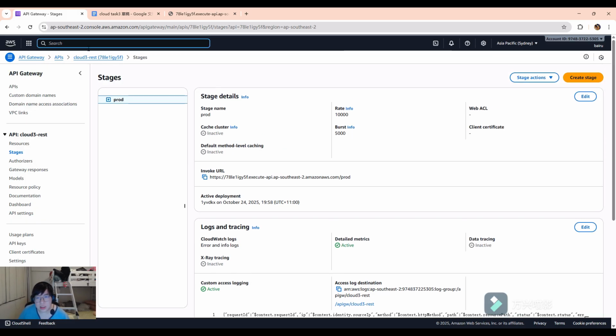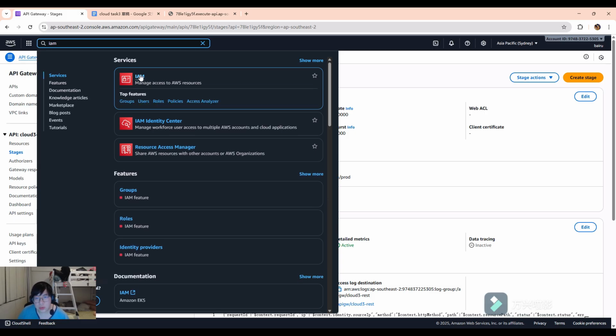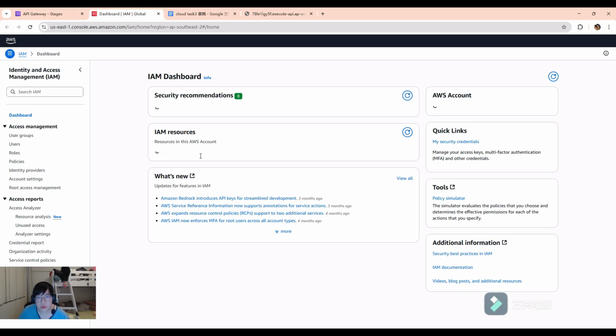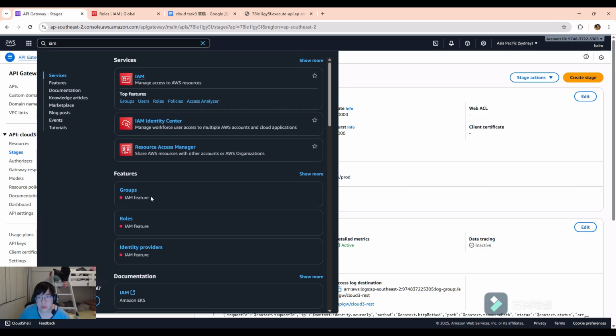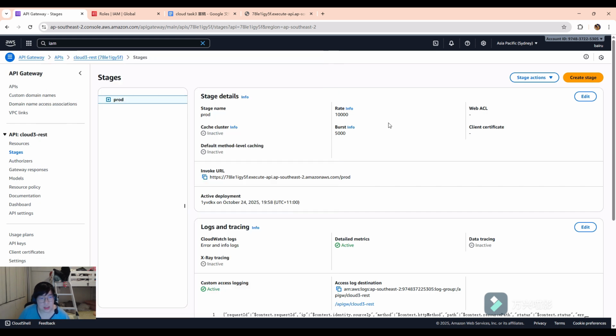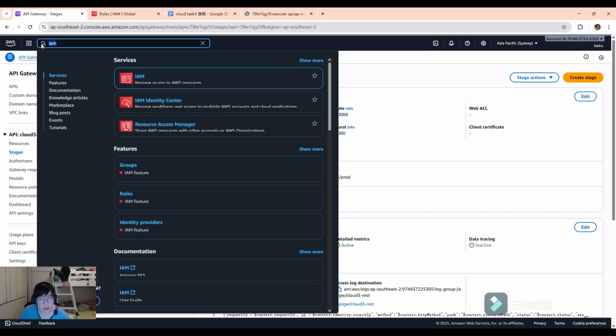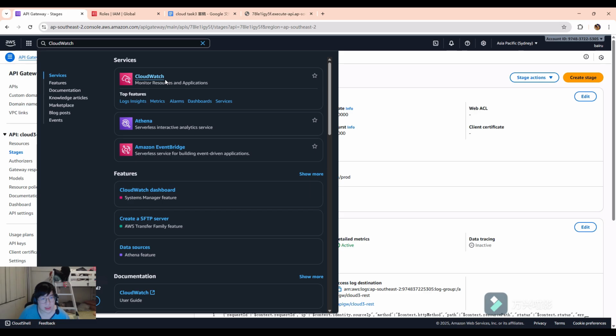But in the beginning, the account can't open this, so we need to give the permission. We need to go to IAM and roles. We need to add an API gateway CloudWatch log role. And now we go back to the CloudWatch to check if it's open or not. Yeah, it's open.